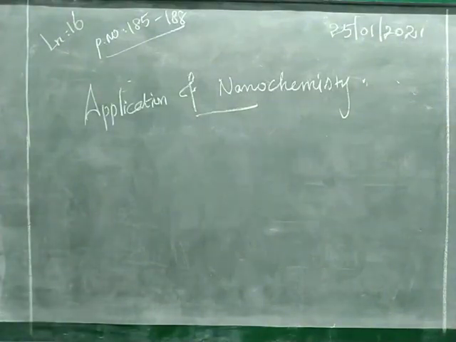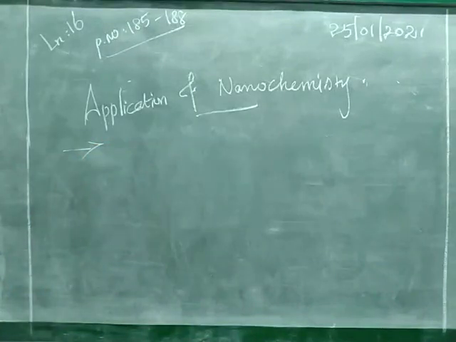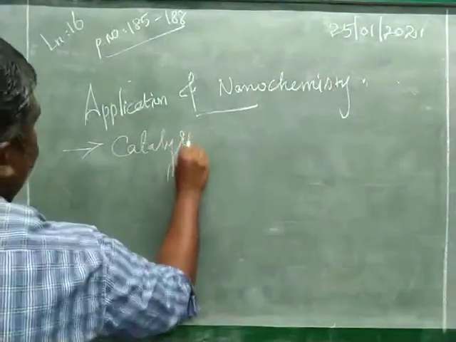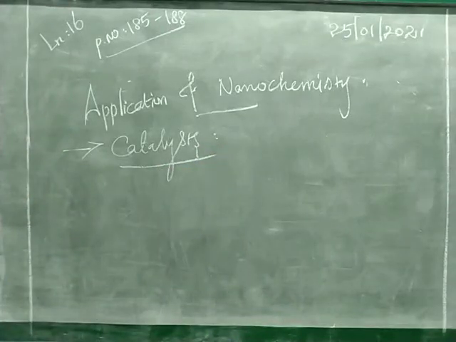First point, metallic nanoparticles can be used as very active catalysts. What is a catalyst? A catalyst is a chemical substance that induces a chemical reaction but does not take part in it. We already studied this in the lower section.